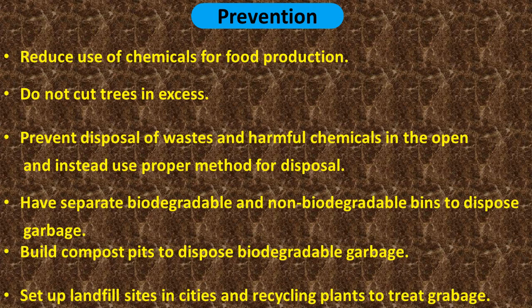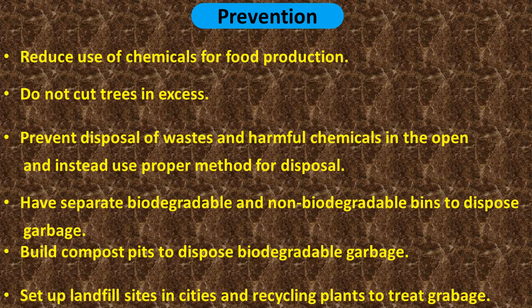First, reduce use of chemicals for food production. Second, do not cut trees in excess. Third, prevent disposal of waste and harmful chemicals in the open and instead use proper methods for disposal. Have separate biodegradable and non biodegradable bins to dispose garbage.